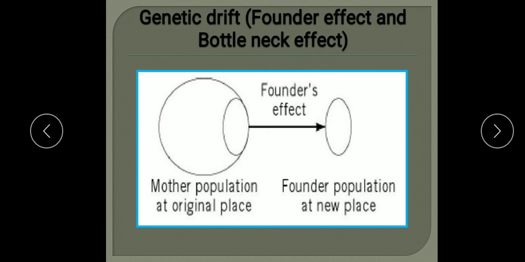So the original drifted population becomes the founder for the coming generations. So this is the founder population at the new place. This effect is known as the founder effect.